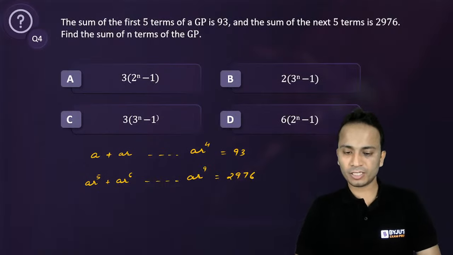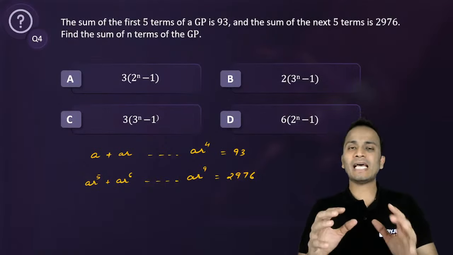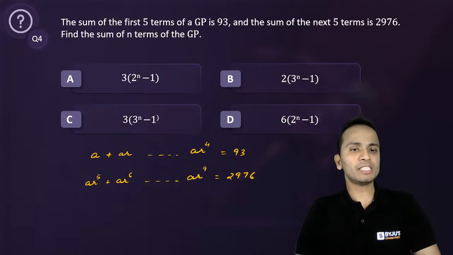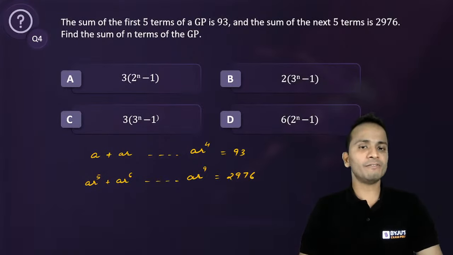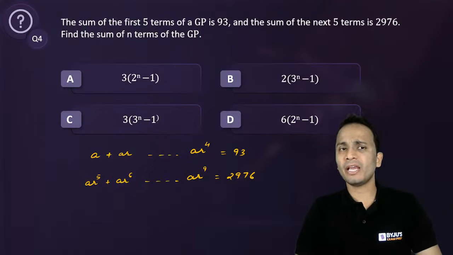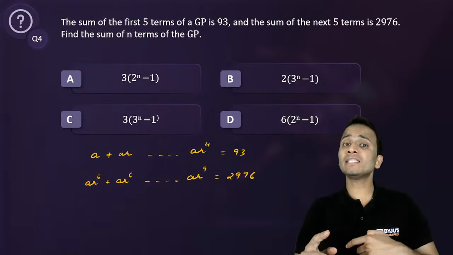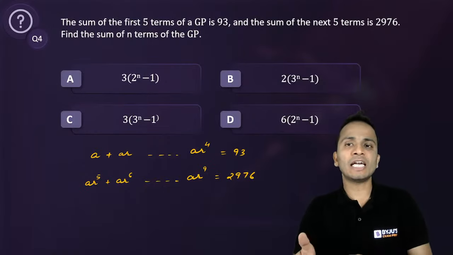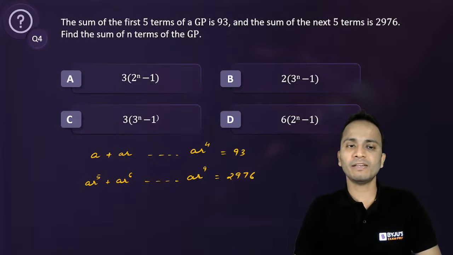All right, great. So a lot of you have already given the answer. So let us understand. First of all, let us analyze what is given to us. First thing, sum of first 5 terms of a GP is given as 93. Okay. So I have written the first 5 terms a, ar, ar square and so on up till ar raised to the power 4. And then sum of the next 5 terms, that means starting from the 6th term to the 10th term, the sum is given as 2976.